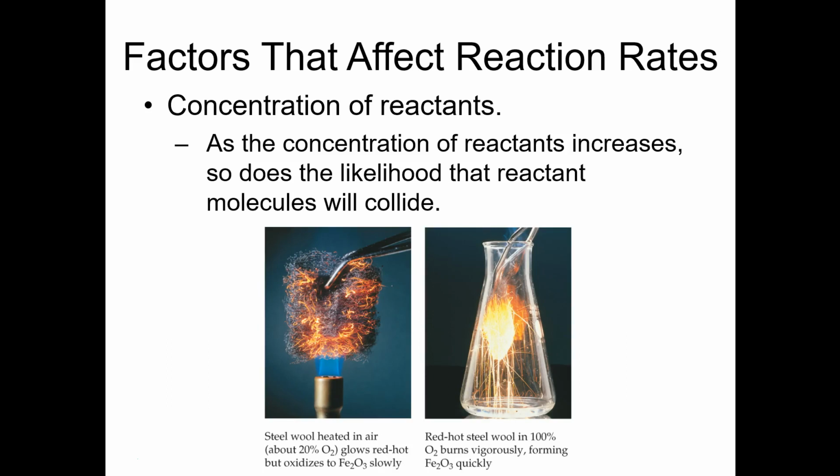Here's a slightly different example from what you were just seeing of burning iron filings. If you take a piece of steel wool and heat it up in a Bunsen burner, it will glow red, but it's only going to burn really, really slowly. But if you take that same piece of red hot iron and stick it into a flask that contains, instead of just air, which is only 20% oxygen, 100% oxygen, it's going to burn really quickly. That's because you've increased the concentration of one of the reactants, in this case the oxygen, and so that increases the rate of the reaction.